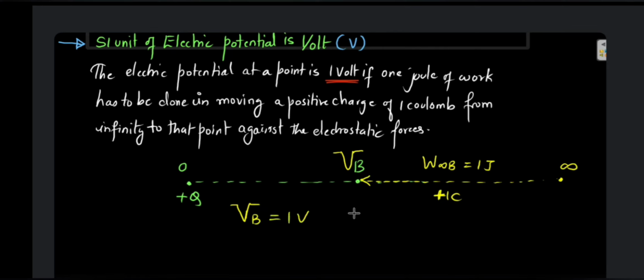So how does that come? Because we know that VB is the work done in getting the charge from infinity to that point divided by the charge itself. So if the work done is 1 joule and the charge is 1 coulomb, in that case the potential is going to be 1 volt of potential. This is going to be the definition of volt, which is the SI unit of potential or potential difference. So any of the two definitions you can use to define 1 volt, not an issue. That was for the potential difference. Here it is potential at a point.